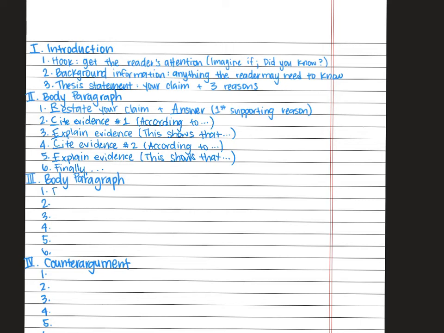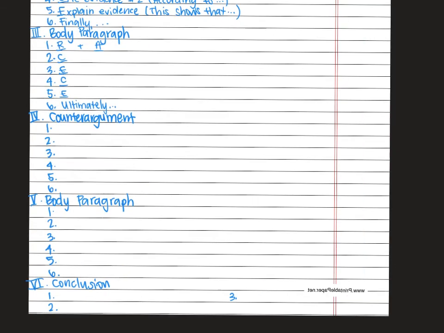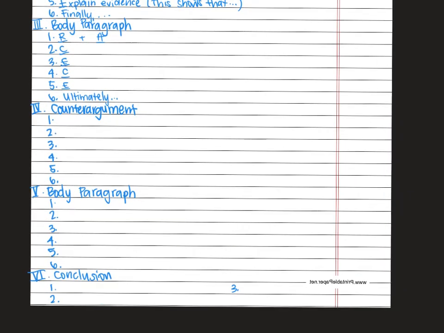Now we're going to do the same thing for your next body paragraph. And instead of writing in all those sentence stems all over again, we're just going to do RACE, C, E, and a different transition word because we use the same formula for RACE paragraphs. We'll go ahead and fill in the other body paragraph. The counter argument is going to be a little different, so that'll take me a little bit longer to explain.